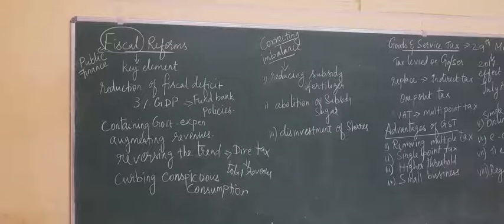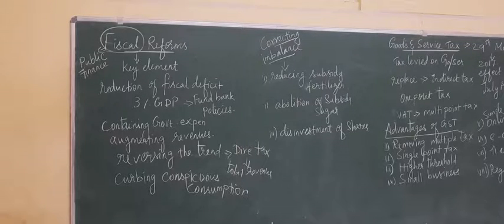Abolition of subsidy on sugar. First they gave subsidy for sugar also, then they eliminated it. And disinvestment of shares. What do you mean by disinvestment? I already told you, while I was teaching about the public sector.